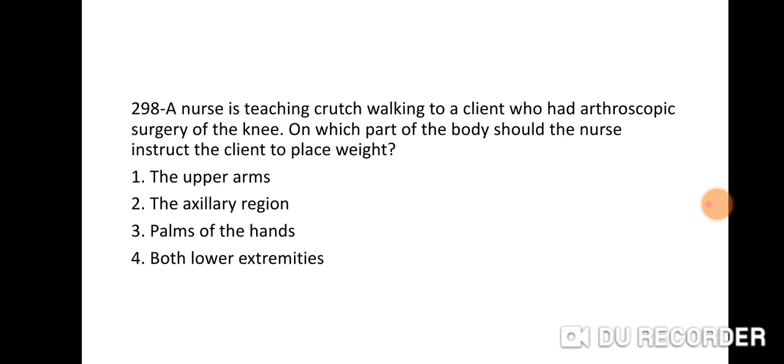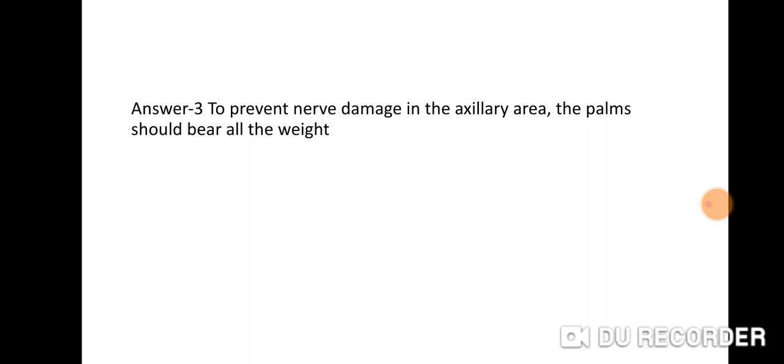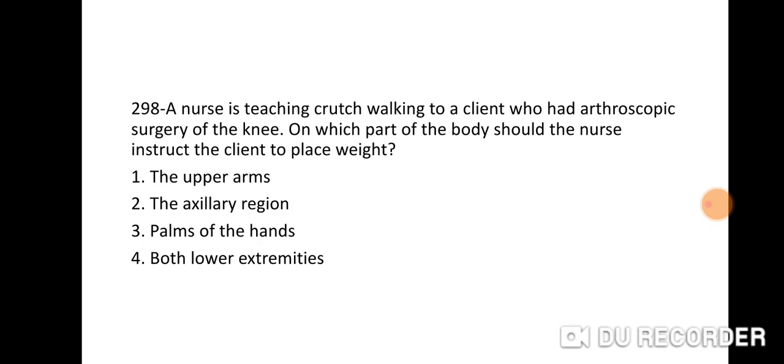Question number 298. A nurse is teaching crutch walking to a client who had arthroscopic surgery of the knee. On which part of the body should the nurse instruct the client to place weight? Option 1 the upper arm, 2 the axillary region, 3 palm of the hand, 4 both lower extremities. Right answer is 3. To prevent nerve damage in the axillary area, the palms should bear all the weight. Right answer is 3. Palm of the hand.